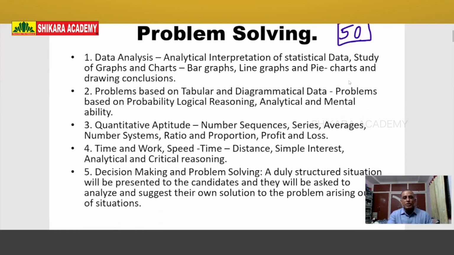Once again, please read each and every word. You should know each and every word if you are preparing for Group 1 Mains or any competitive examination, not only Group 1 or Group 2. First you should know the syllabus, and practice the syllabus and the previous question papers. Then only you will reach your goal. Okay, now see the syllabus.